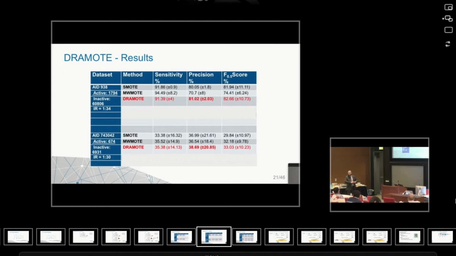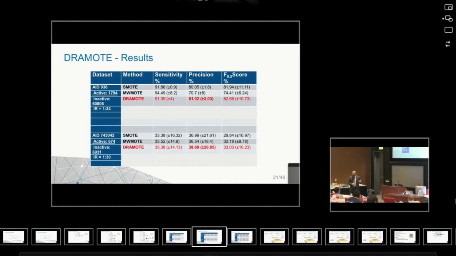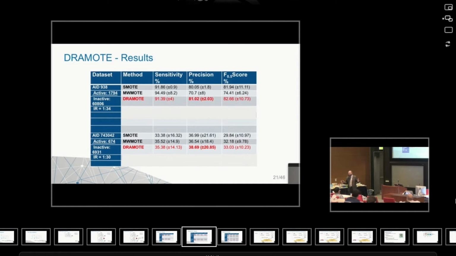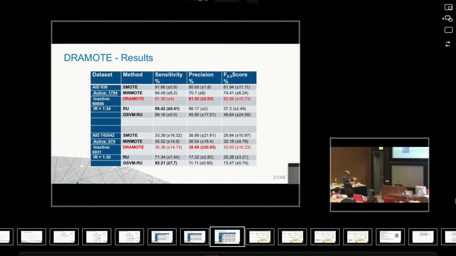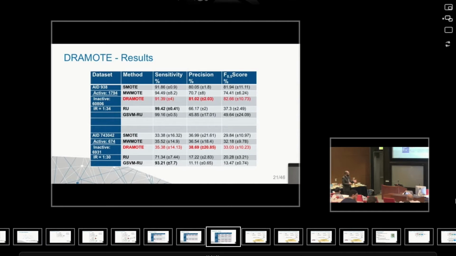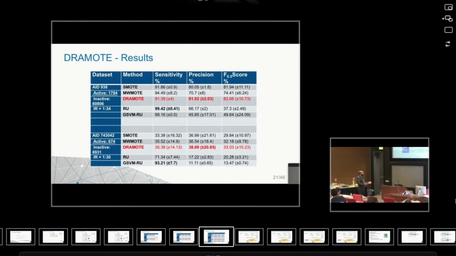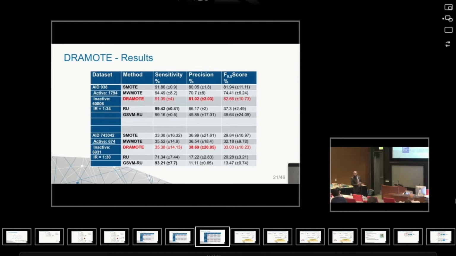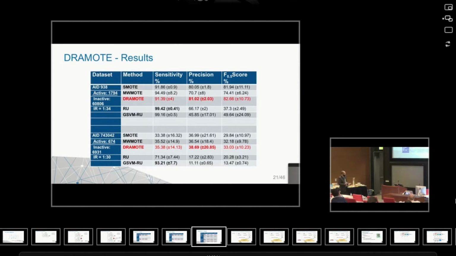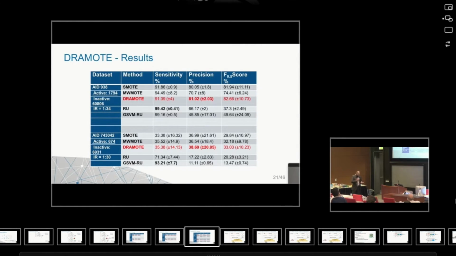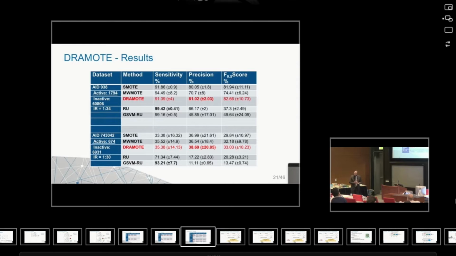We actually wanted to explore other sampling solutions, for example, random undersampling, where we go to the majority class and we remove a set of points there. So we explored randomized sampling and granular SVM randomized sampling. These methods really enhance the sensitivity, but sacrifice precision. So at the end, when we're applying an actual solution, we need to keep this in mind: if we really want to improve precision or sensitivity, or maybe we combine both.